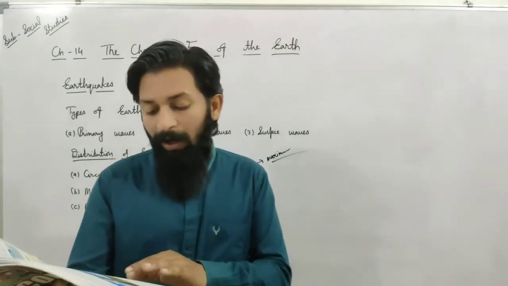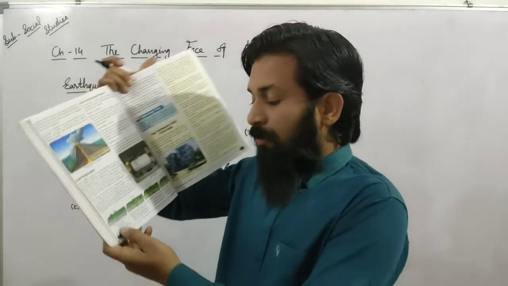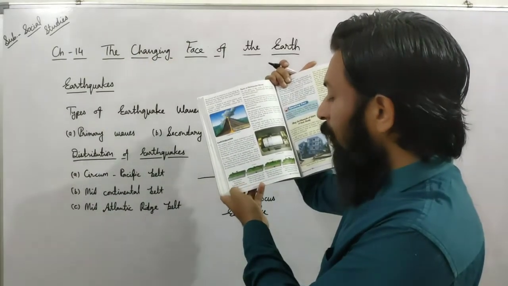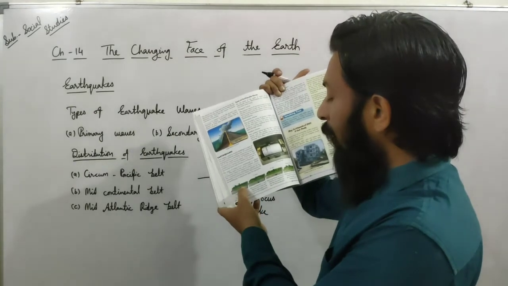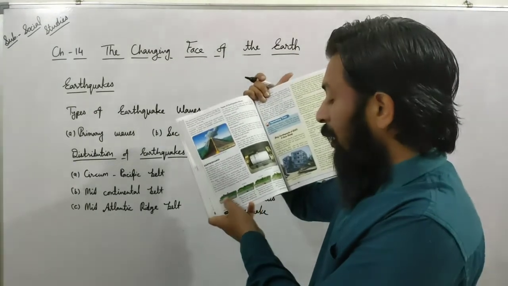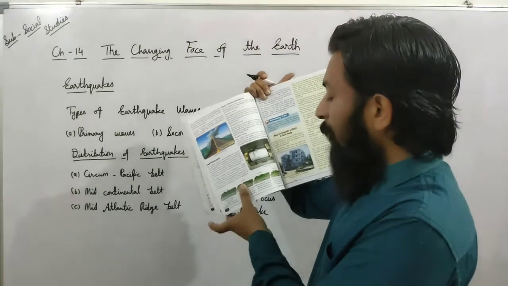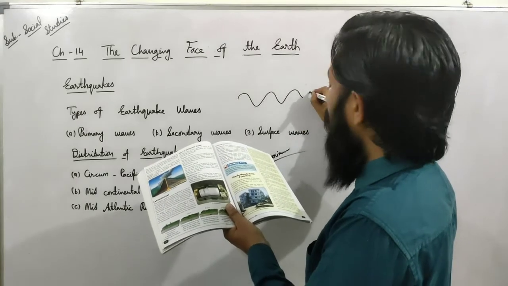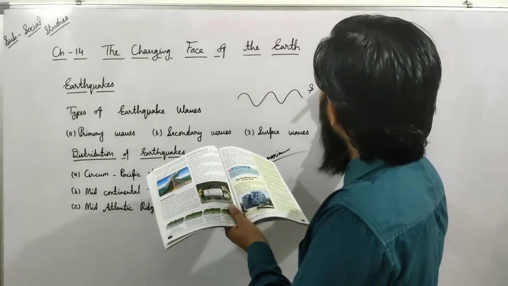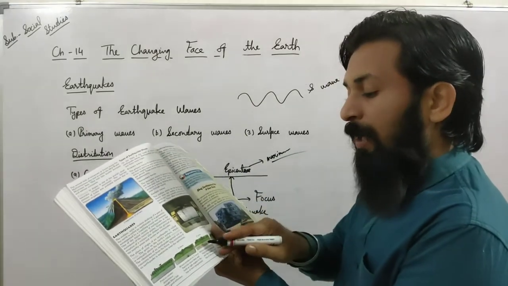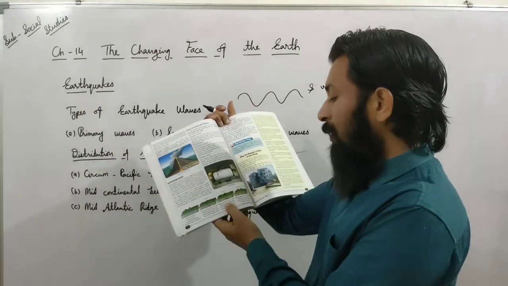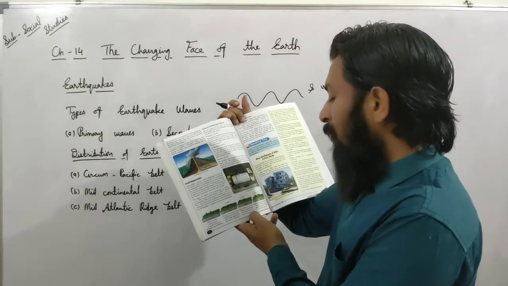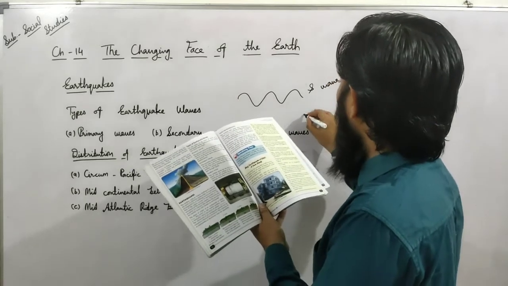Four diagrams are also given here. Dear students, watch this diagram clearly. Prior to seismic disturbance, a straight line provides a good reference. If we talk about the S wave, we can many times face such S-like waves. Those earthquake waves are known as S waves. Then there is motion produced by the P wave, in which particles are compressed and expanded in the line of wave propagation.